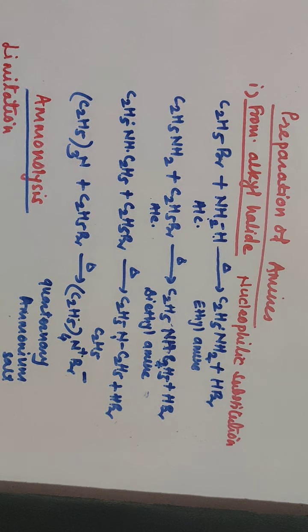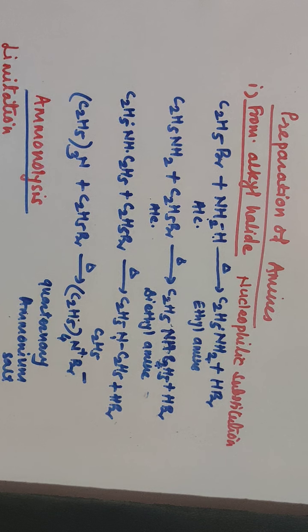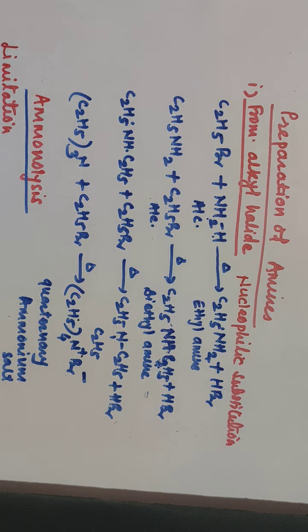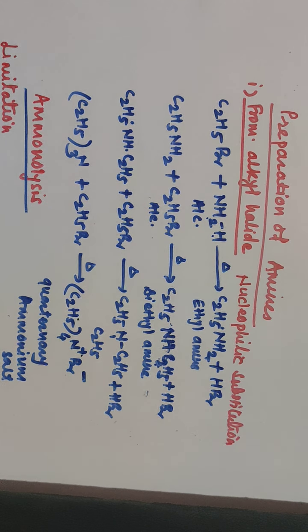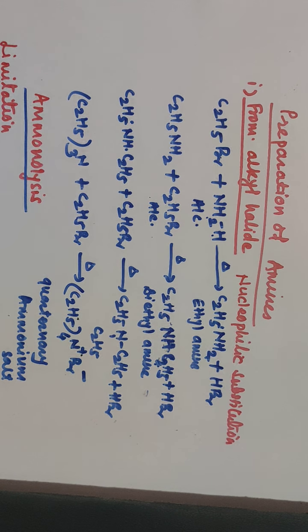See, in case of ammonolysis, as you will get a mixture of primary, secondary and tertiary amines, the method is not used for the preparation of primary amines only, because there is a formation of all the products. The reaction continues till all the hydrogen atoms of amines are replaced by corresponding alkyl groups. And as there is a mixture of primary, secondary and tertiary amine along with the quaternary ammonium salt, it is very difficult to separate all these compounds. There is one limitation also for this reaction.